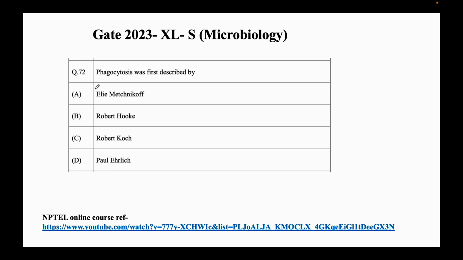Okay, so the first scientist here, Eli Metchnikoff, he was a Russian immunologist and he discovered phagocytosis. So the answer is A, Eli Metchnikoff. He received the Nobel Prize for his work in immunology.